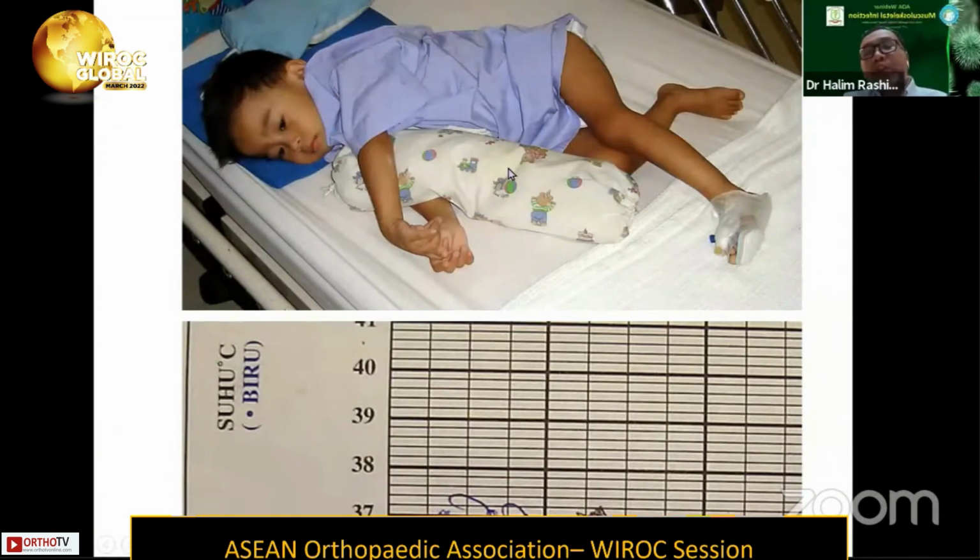What's so special about this child is that 6 months before this septic arthritis, he had a cochlear implant implanted at his temporal bone, and the cost of the cochlear implant is 60,000 ringgit. Just imagine if we do not tackle the septic joint aggressively, it may cause problems to the cochlear implant. Okay, so there you are.